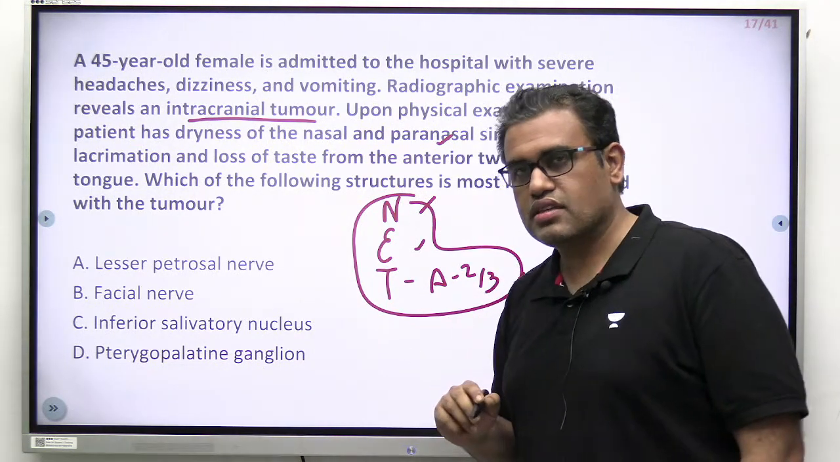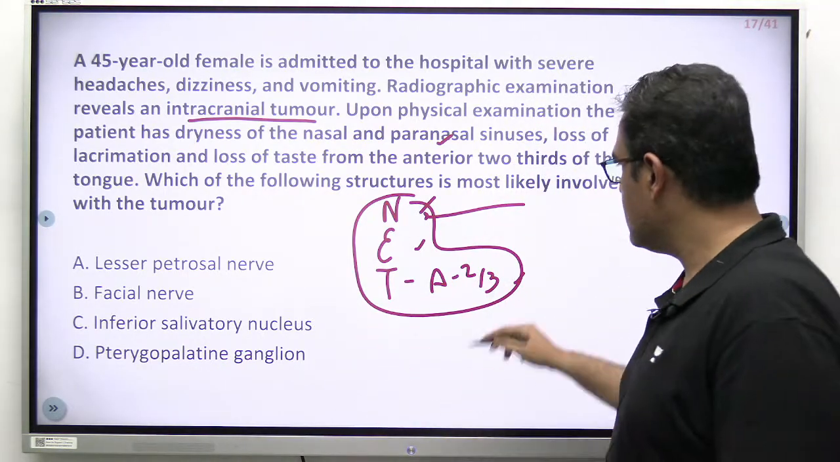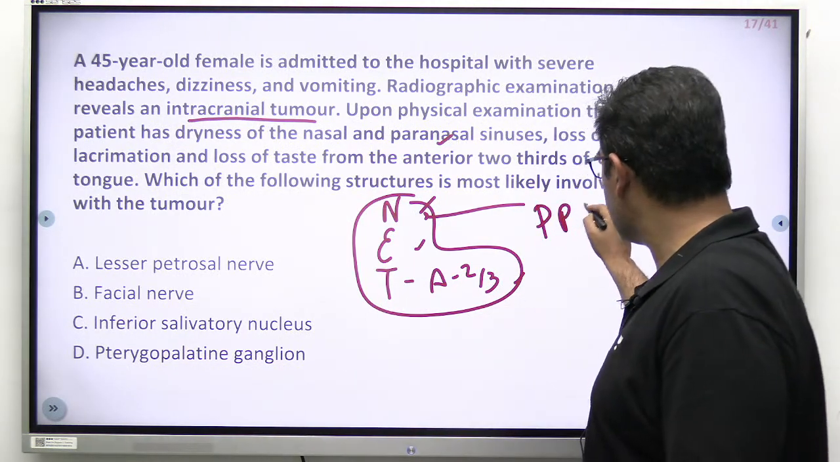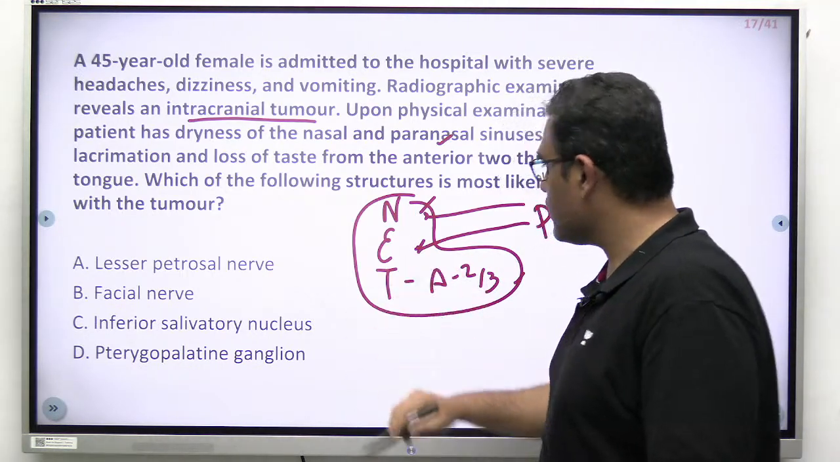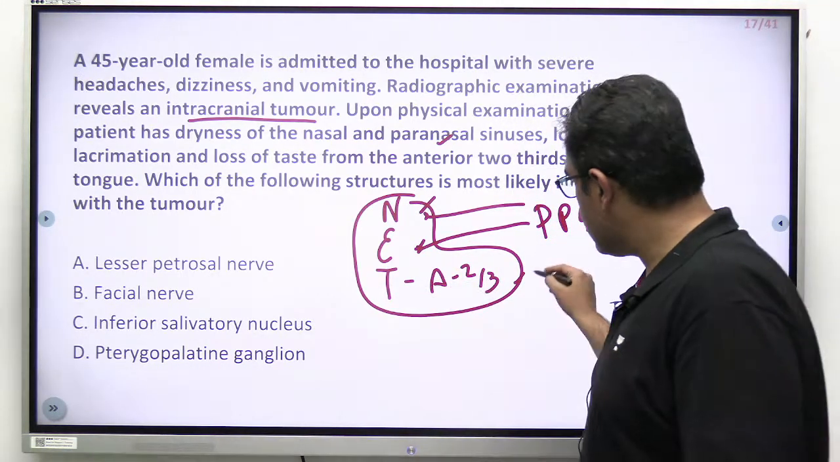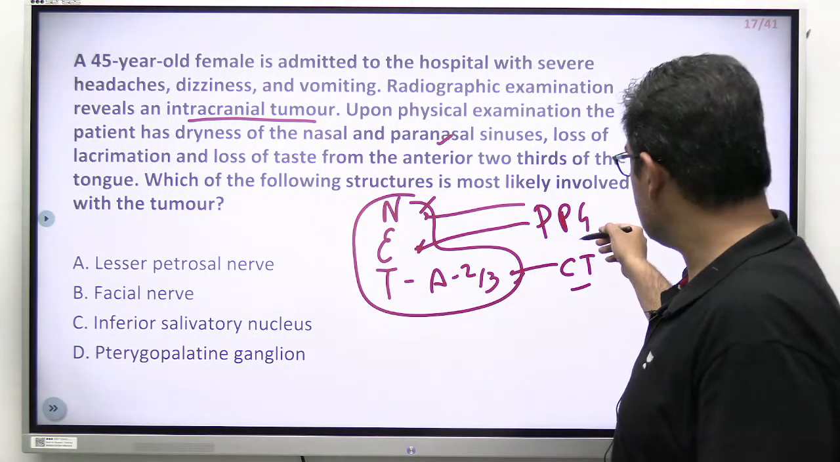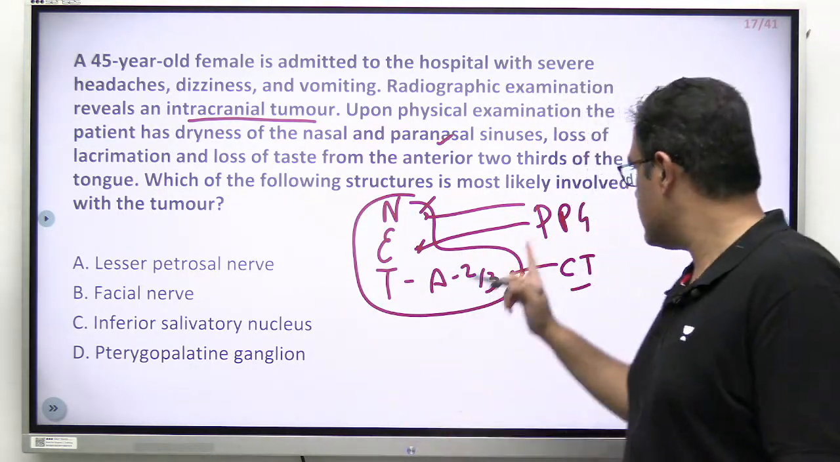Nose and paranasal sinuses are dry. What is supplying these mucosa and serous glands? The nerve is a post-ganglionic nerve. From which ganglion? Pterygopalatine ganglion. Fine. Lacrimal glands are also coming from the pterygopalatine ganglion. Taste from the anterior 2/3, which nerve? Chorda tympani nerve. Fine. But sir, PPG is an option, chorda tympani is not an option, so what to choose?